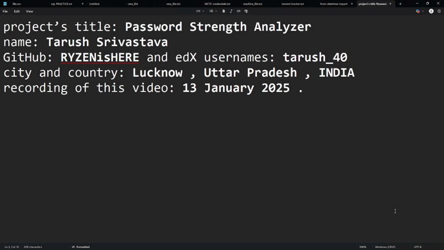My name is Tarush Srivastava. This is my final project for CS50P, or CS50 Python. The project title is Password Strength Analyzer. My GitHub username is Ryzen is here. My edX username is Tarush40. I am from Lucknow, India, and today's date is 13th of January 2025. Let's start with our Python project.